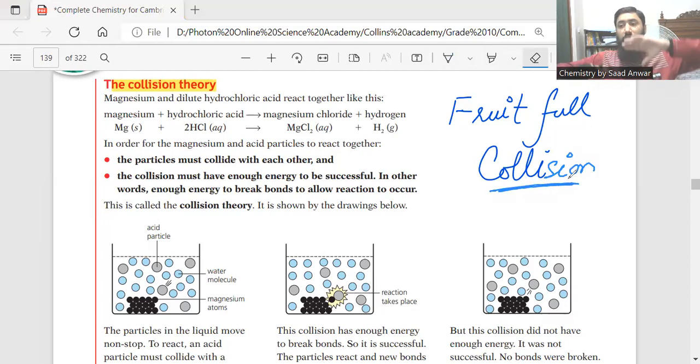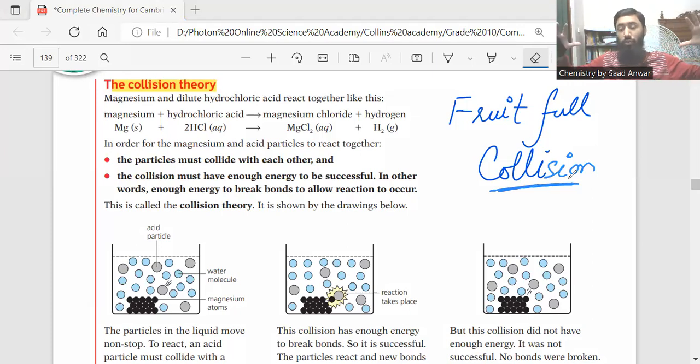Fruitful collision means a collision in which reactant molecules get enough energy to convert into product. Otherwise, reactant molecules collide, but they bounce back. They will collide with each other, but product will not form, and the reactant molecules just bounce back. So fruitful collision is when reactant molecules collide in such a manner that they transform into product.